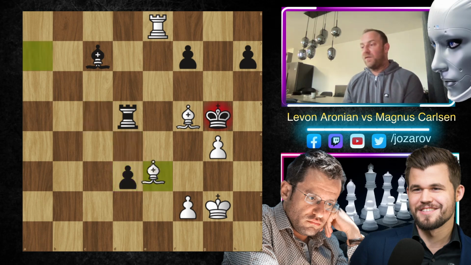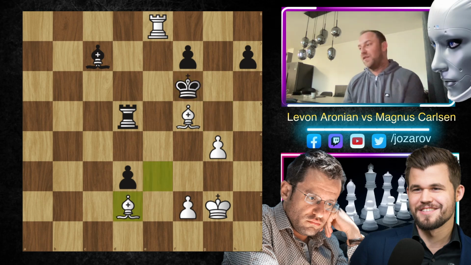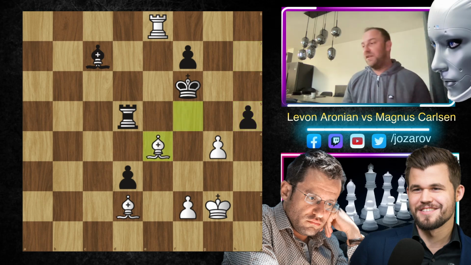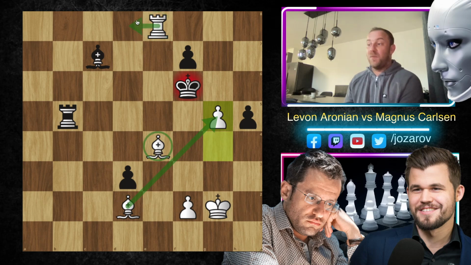Bishop to a7, d3, bishop to e3 comes with the check. Still we have this protection of the d2. In the continuation here, Magnus tried king to f6, and now bishop to d2, blocking the position out. Great move here by Aronian. We have h5, bishop to e4 comes again with the threat. We have rook to b5, and here after move g5 in this position, Magnus Carlsen resigns. So you have to sacrifice the rook for the pawn, and then bishop takes g5 will happen, and we're continuing the game here from white's perspective, up a whole rook.